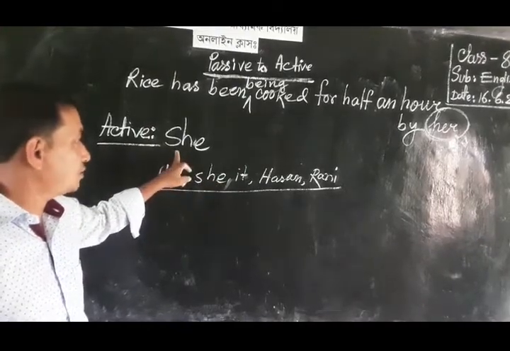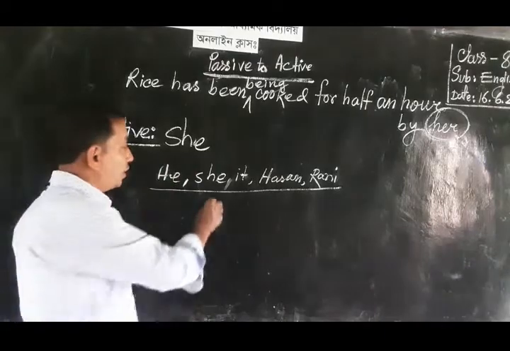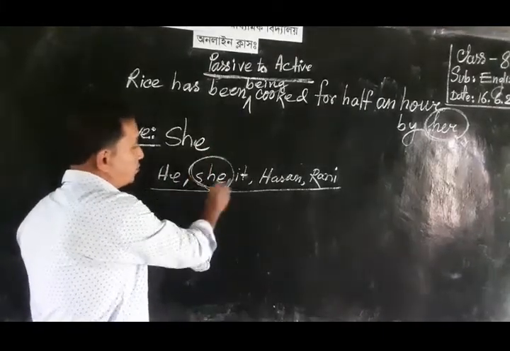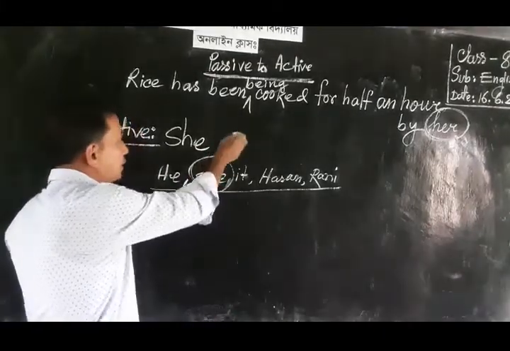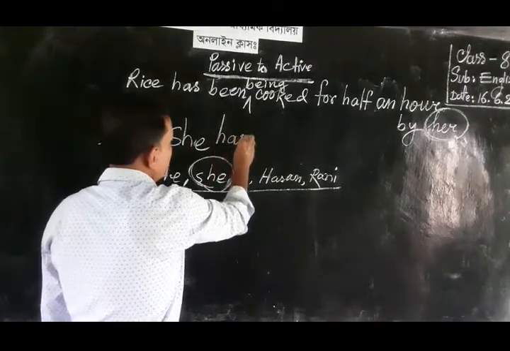That's why she is third person singular, so she will take has been.